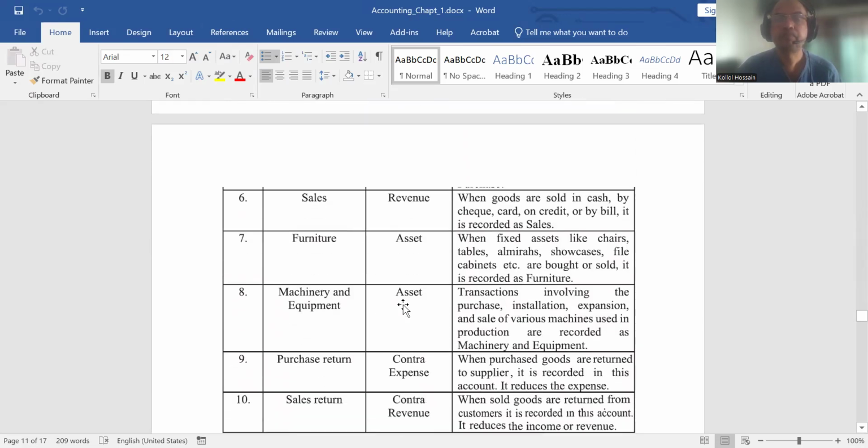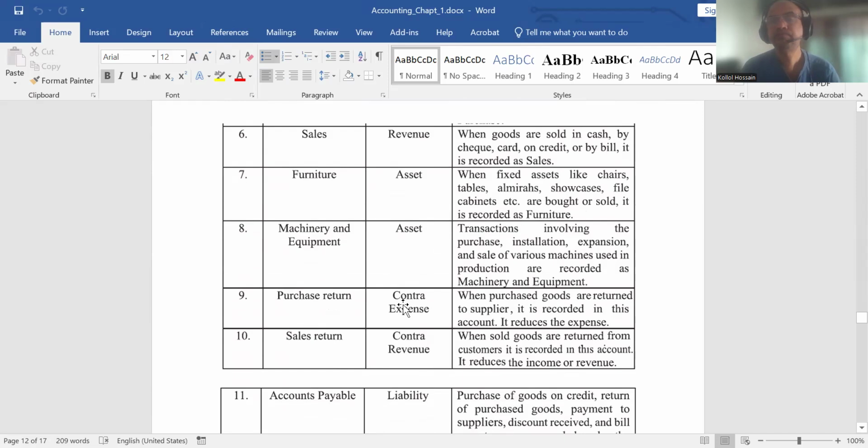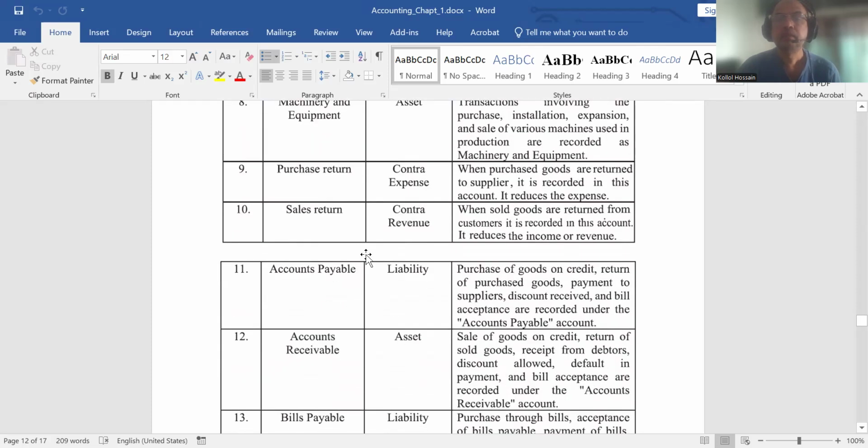Number 6, sales revenues. When sales occur, it generates revenue. That means it increases owner's equity. Furniture, this is asset. We already discussed it. Machinery and equipment, asset. Purchase return, contra expenses. What does it mean?